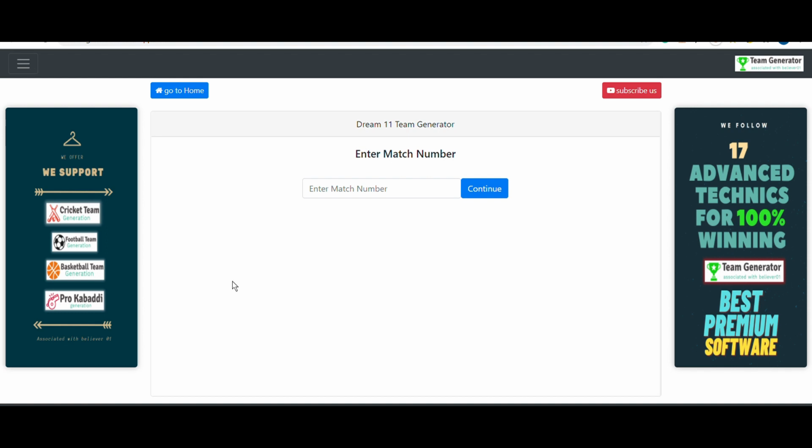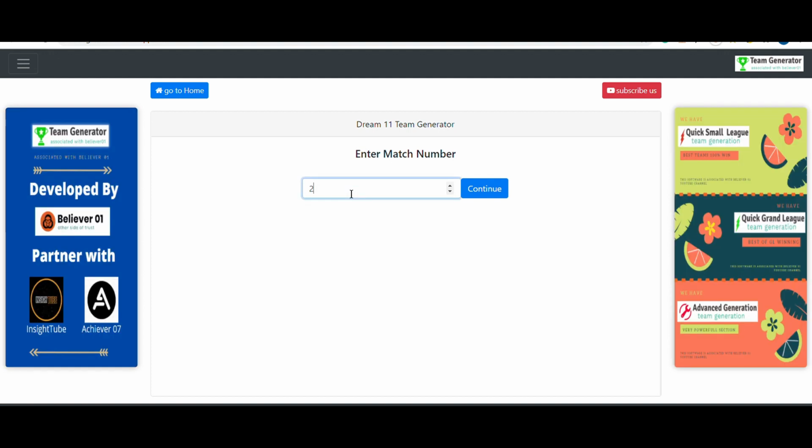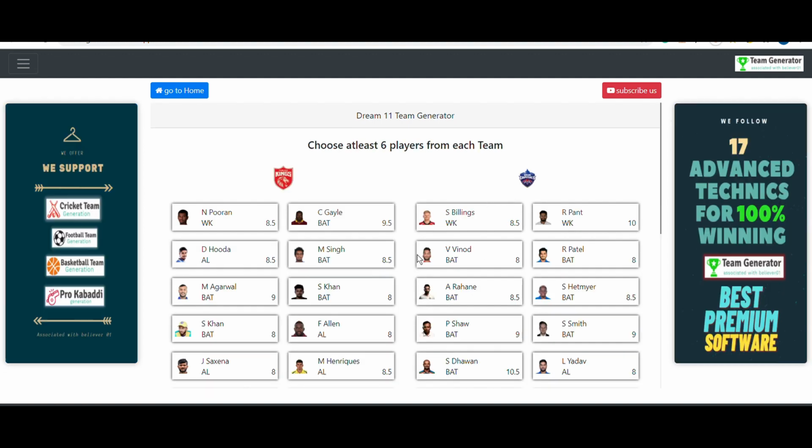In order to access those teams, to check the results, and to see those teams, you need to give the same match number that you gave previously when generating the teams. That's why we need to give the match number of 290 here. You can give any match number, no problem at all. After that, click on continue. By the way, this software works completely fine on your mobile as well as on your laptop.